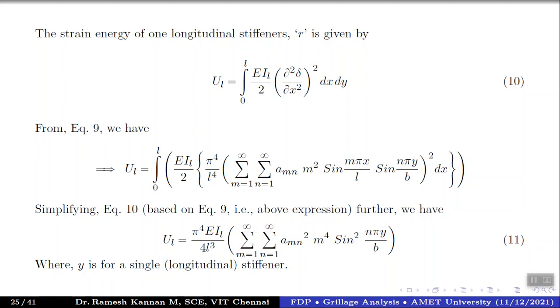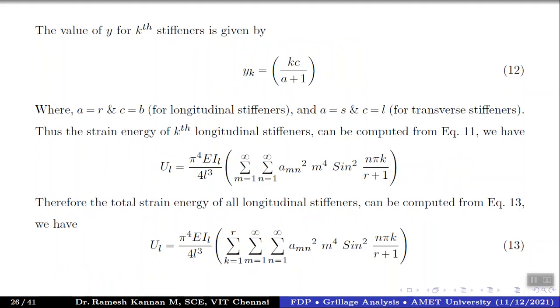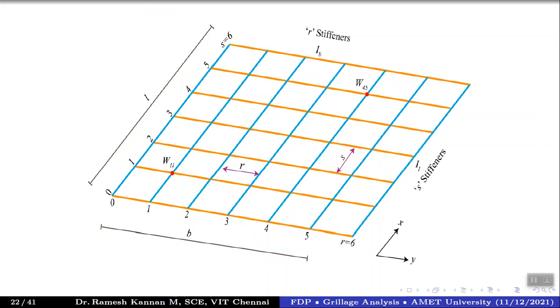Which means that when you do the longitudinal way, the strain energy stored gets reflected because of the transverse parameters, like y and b, right? As simple as that. So this is for a single longitudinal stiffener, but our objective is to really look into multiple girders. So how do we go about it? The value of y for the kth stiffener, y_k, equals kc divided by a plus 1. C will generally be b for a longitudinal stiffener, and L for a transverse stiffener, right?